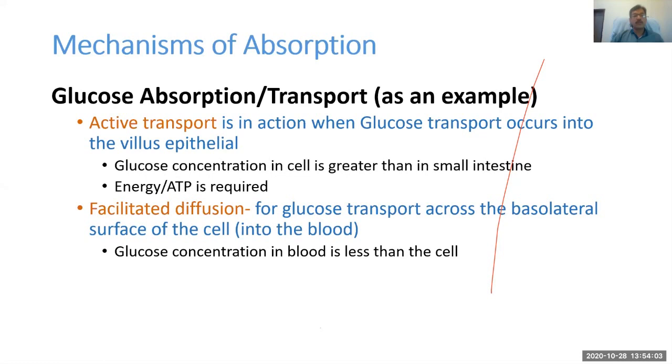But once it is in the intestinal epithelium, the glucose transport across the basolateral surface of the cell into the blood is through facilitated diffusion. The reason being the concentration in the blood is less than in the cell, so the facilitated mechanism is active at that time.